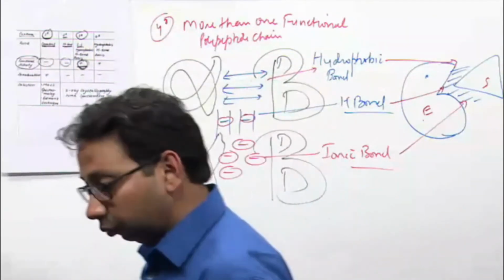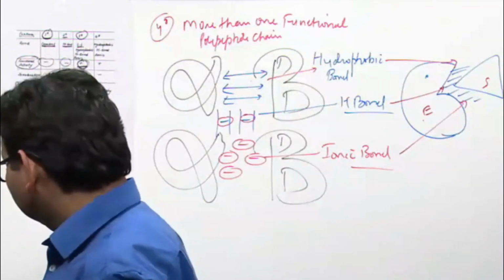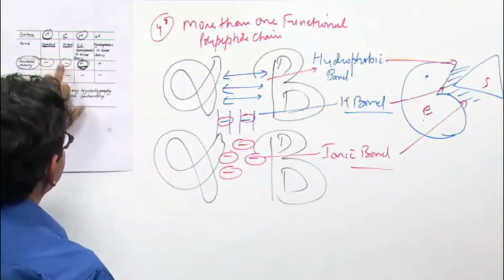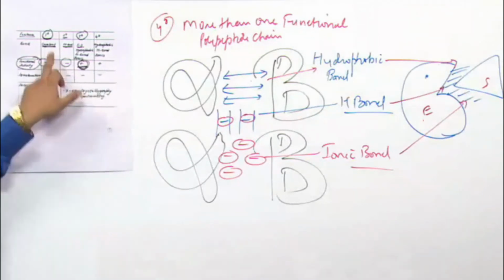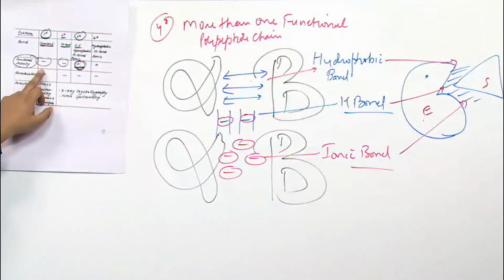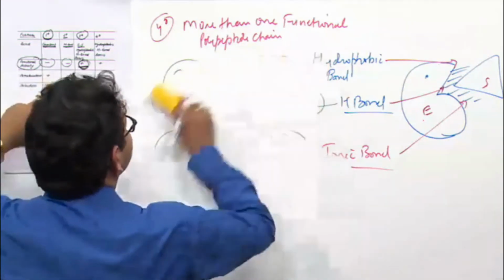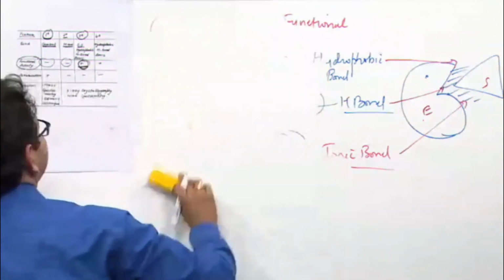Question. Denaturation of protein: secondary, tertiary and quaternary structure are lost while primary structure is retained. Okay. Now detection.